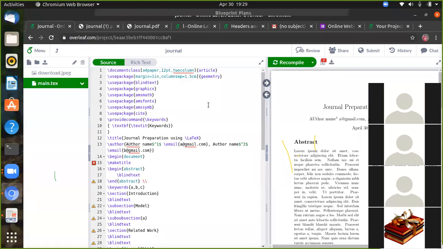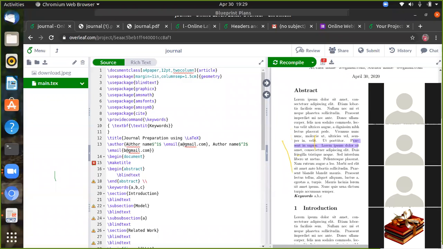Okay, that's enough. Then use package margin, we can define the geometry package which defines the margin of left or right, top and bottom, with the column separator of 1.5 space. Now the space between this paragraph and this paragraph gives the 1.5 centimeter space.